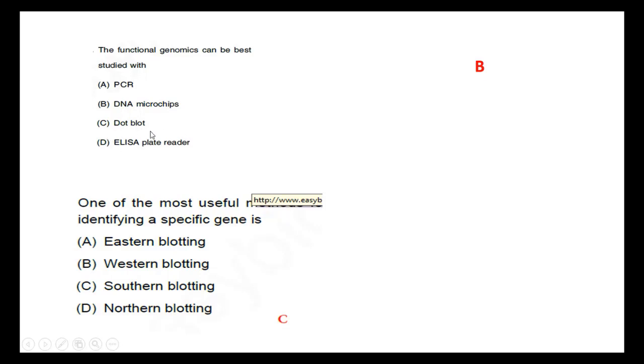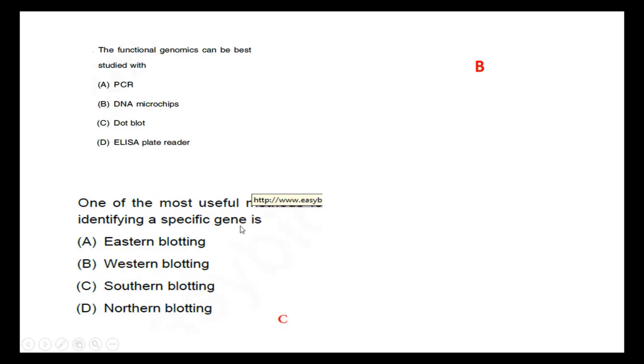Dot blot and ELISA reader are for identification of proteins, not DNA. Here DNA microchips is the only method to identify a functional genome. DNA microchips also identify the mutated form of the genome, for identification of genetic disorders.